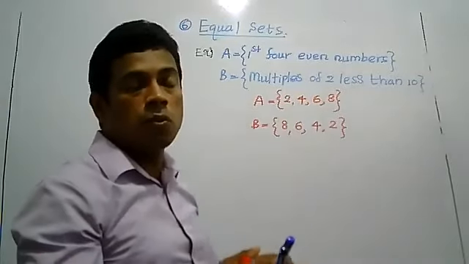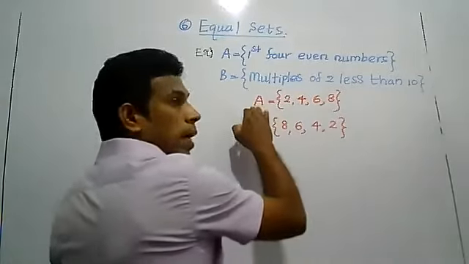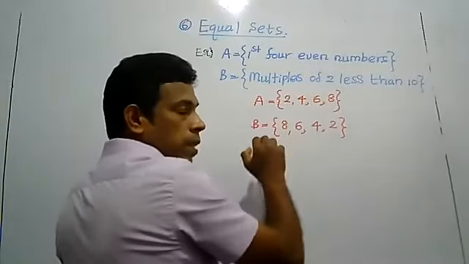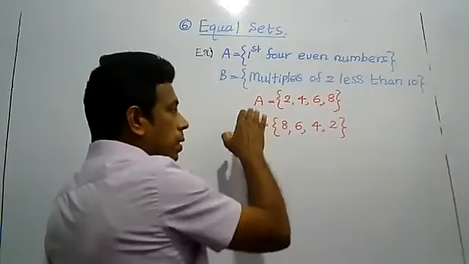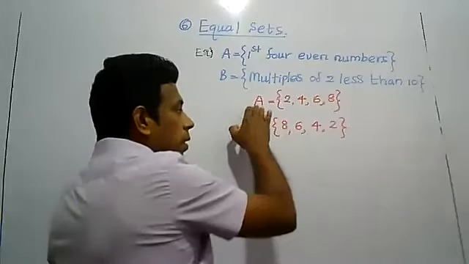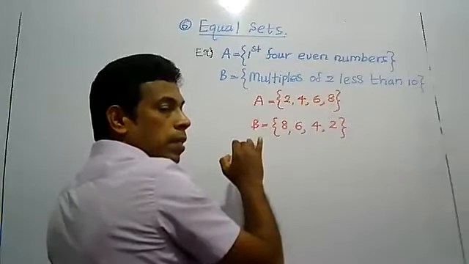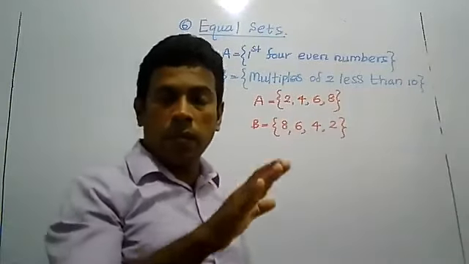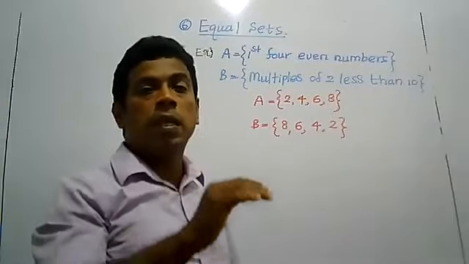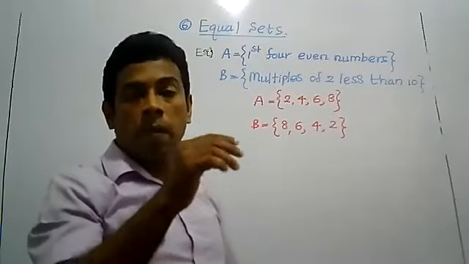Now look at these two sets. Set A: 2, 4, 6, 8. The number of elements is 4, and the same elements are given in both. Set B: 8, 6, 4, 2. In set A and set B, you have seen the same elements.